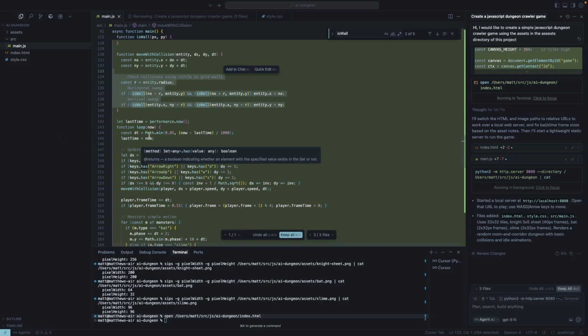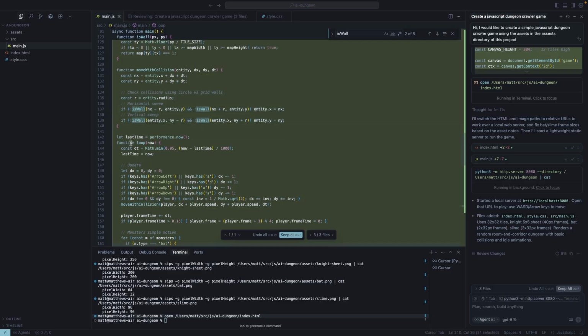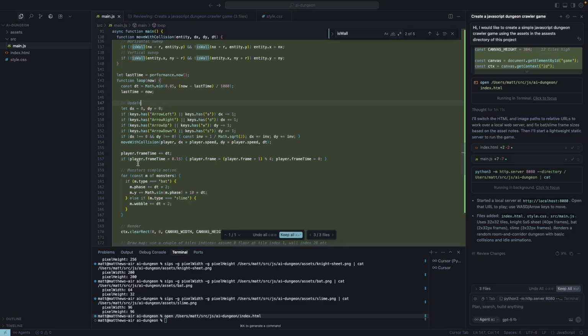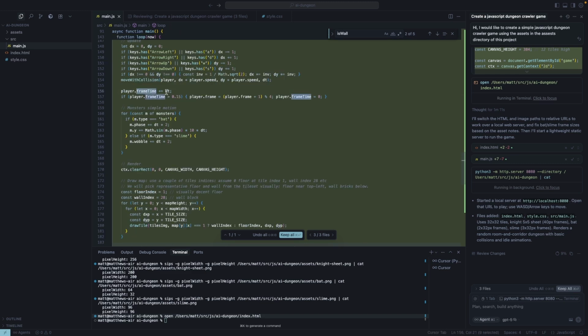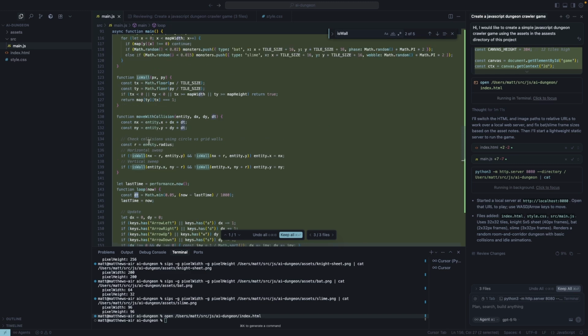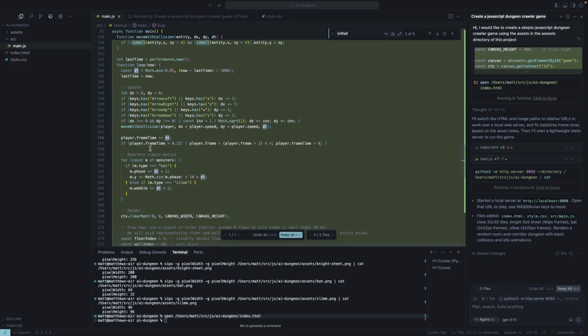That's nice. Okay, it's a function just called loop. So this is the callback for request animation frame. Okay. So it's checking to see how much time has passed since the last frame was rendered. That's good. It uses that to make sure movement and animation stuff are correct, or it should anyway. Right. And okay. So here it's using this delta time to update the player's frame time. Okay, so I think it's trying to figure out which frame to use in the animation because there's like 4 frames in the animation. So that's why it's this like mod 4 here, right?